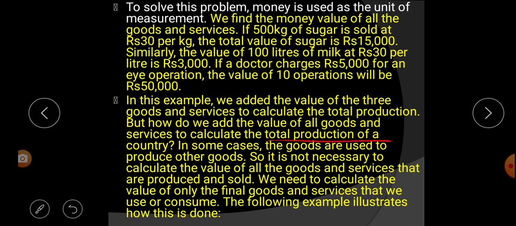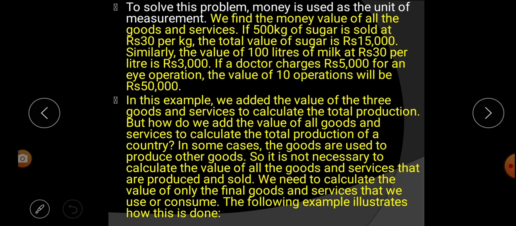It is only 3 goods we calculated, but if we talk about the total production of a country, how would we calculate our value? In some cases, goods are used to produce other goods. So, it is not necessary to calculate the value of all the goods and services that are produced and sold.